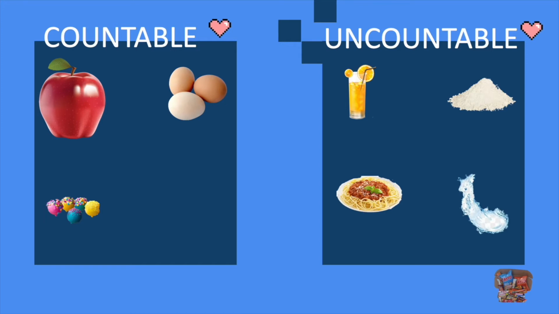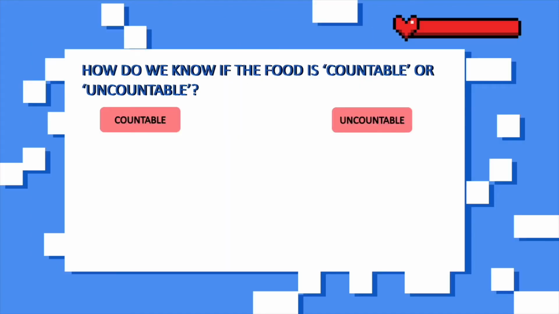And last but not least, how about snacks? Yes, you can. As you can see from the picture here, there are pretty few types of snack. Therefore, you can count the snacks by its type, so it's countable. So, did you manage to get all these pictures correctly grouped according to its category? If so, congratulations! Now, how do we know if the food is countable or uncountable?